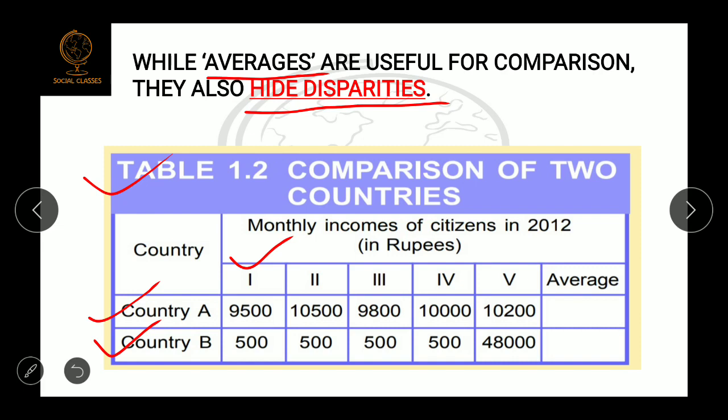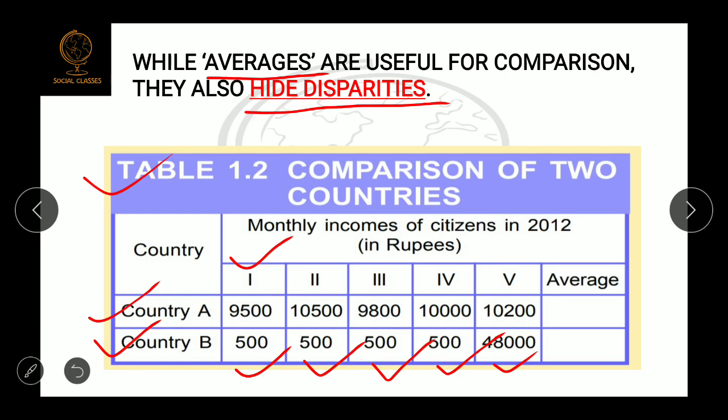Okay, now you see country B. In country B, the first person is earning 500, the second 500, the third 500, the fourth 500, and the fifth person is earning 48,000 rupees. Now if I ask you how much a person is likely to earn on average in country B, you see, out of 5, 4 are earning only 500 rupees, but the fifth person is earning 48,000 rupees. There is a big difference between these two numbers. Four people are earning 500 rupees and one person is earning 48,000 rupees.